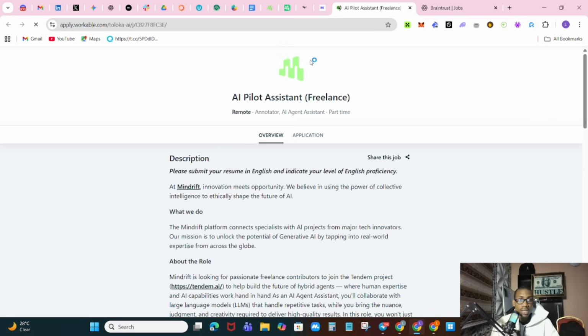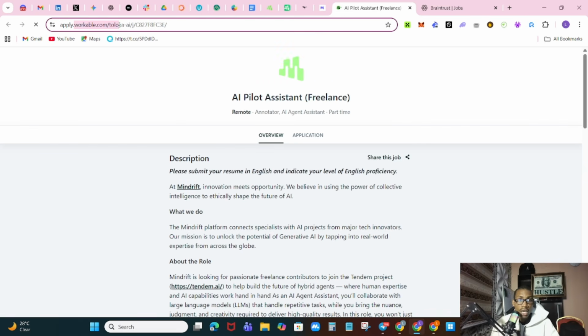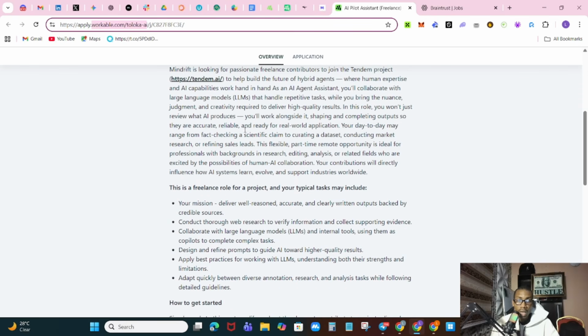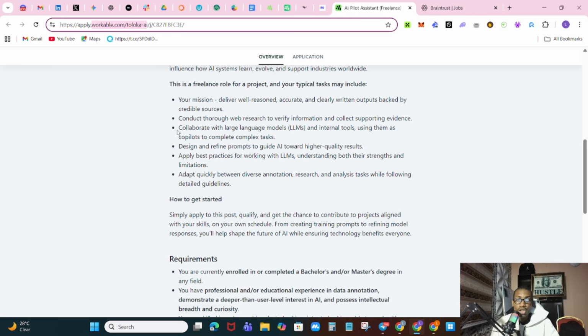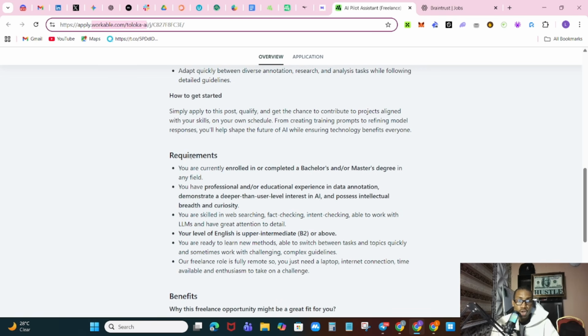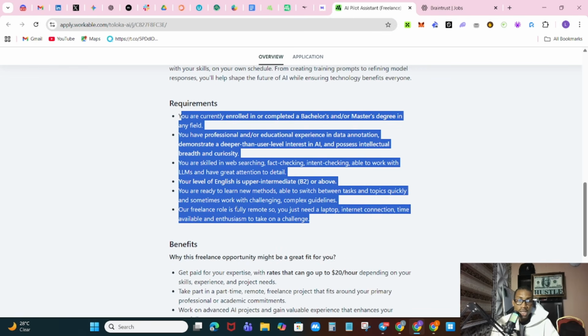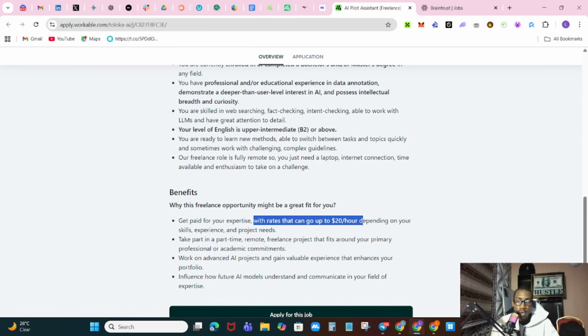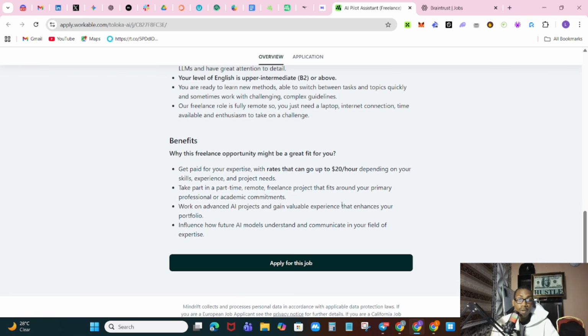You can see Mindrift is known as workable to local AI. Once you come here, you're going to read all about the role, what it's about, what you're going to be doing. It's a very straightforward thing. You need no prior experience about large language models or AI training. This is what you need to do. All these things, just make sure you have them in your CV, and you can see the rate goes up to about $20 per hour. It's even more than that, because they actually pay per task. I wish I could show you that.